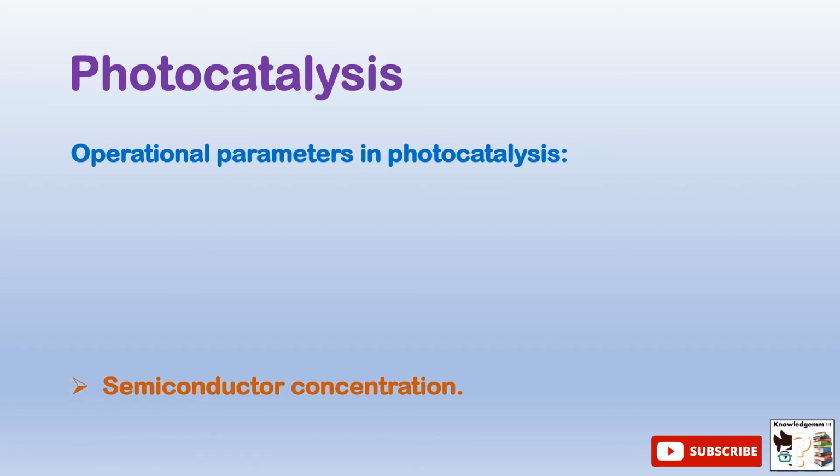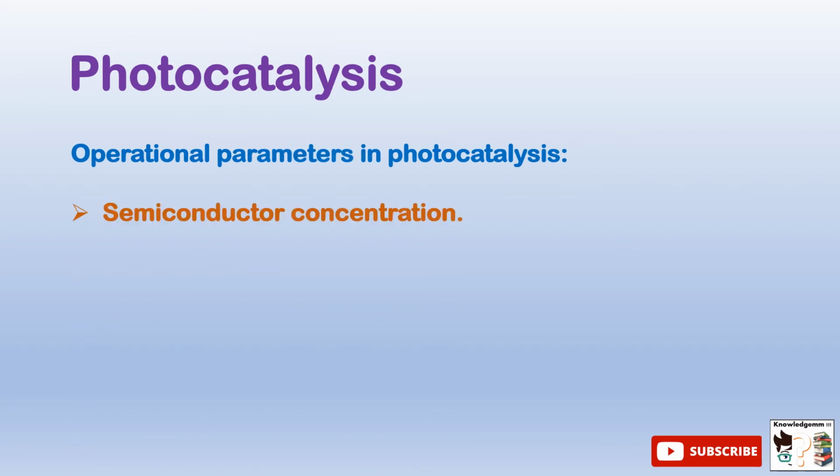Now, an operational parameter in photocatalysis is semiconductor concentration. So the whole photocatalysis can either be a homogeneous process or a heterogeneous process. In a homogeneous process, the catalyst as well as the reactants are in the same phase, which can be solid, liquid, or gas. And in a heterogeneous process, the catalyst and the reactants are in different phases.